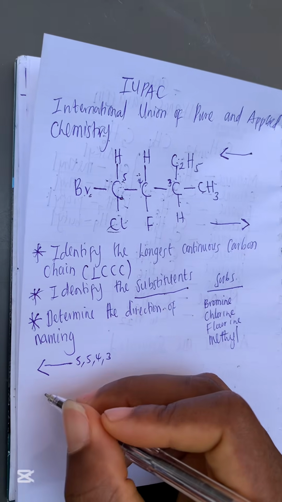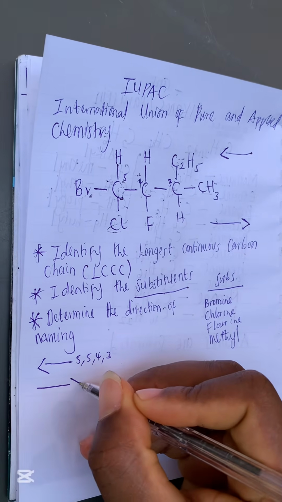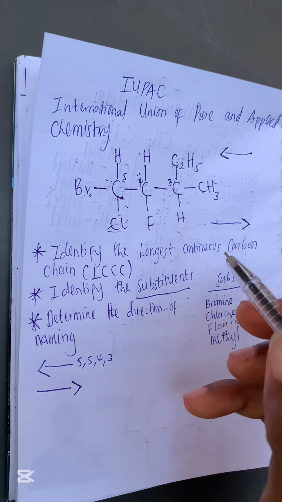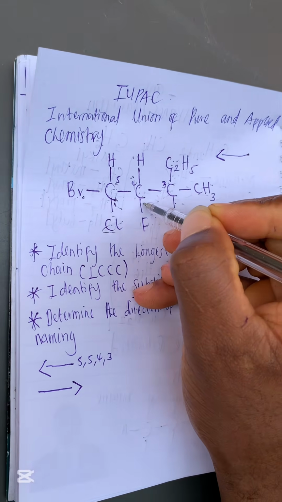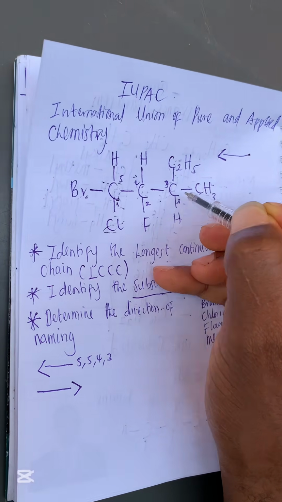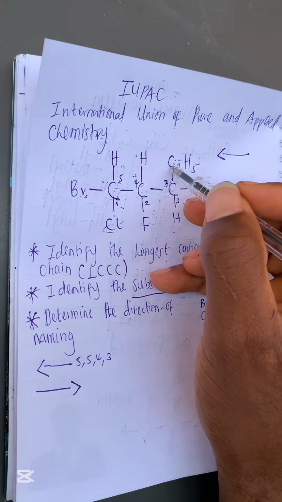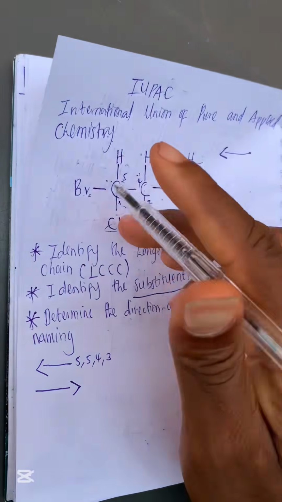Now, if you want to name towards the right, like this direction, this is going to be our carbon 1. This is going to be our carbon 2. This is going to be our carbon 3. This is going to be our carbon 4 and our carbon 5. So now our substituents, bromine is on carbon what?